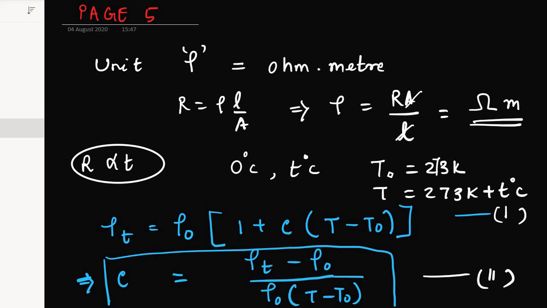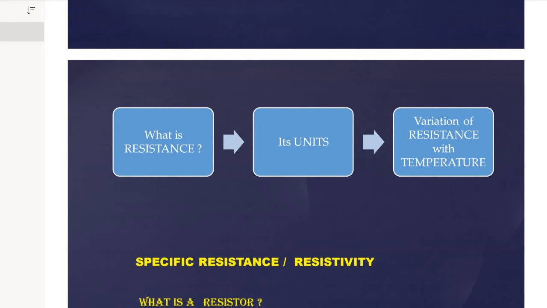So you must remember while deriving the formula, you should not confuse it with simply t. Now here we finish our specific resistance or resistivity.